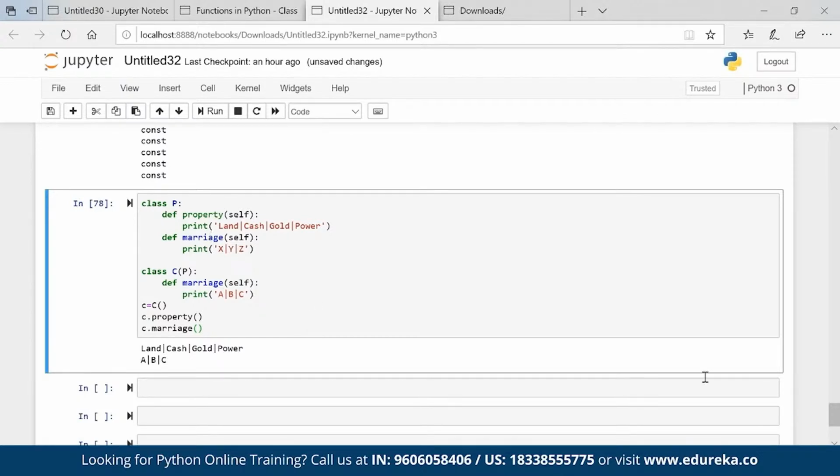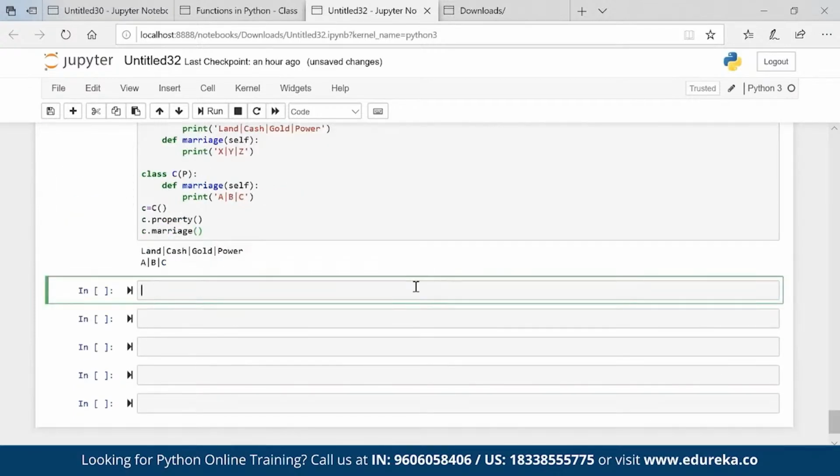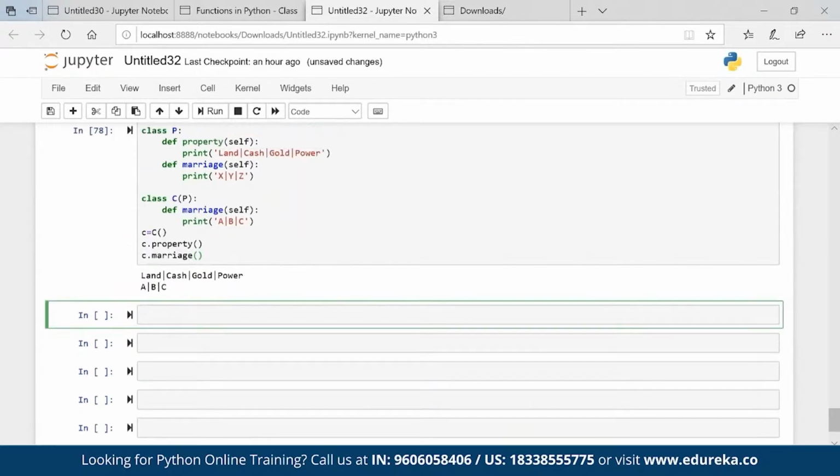But now, let's say the parent says, do one thing: choose girls from my options and from your options. You can choose out of six girls, whichever you want to marry. Then how will that work? So there is a concept of the super keyword. Basically I'll get the property of the parent also. So let me copy all this stuff, so I'm not writing it again.